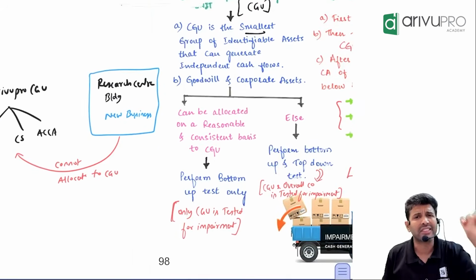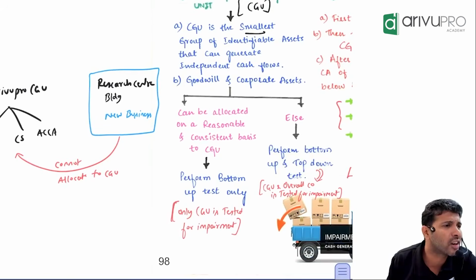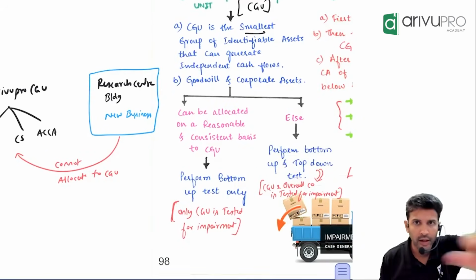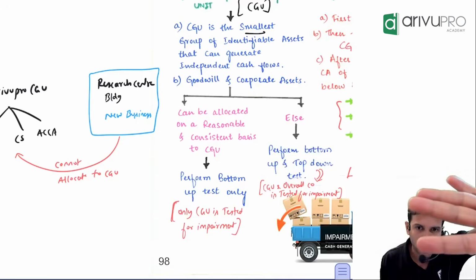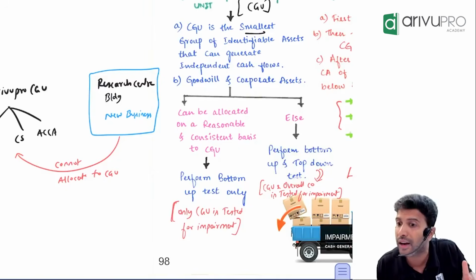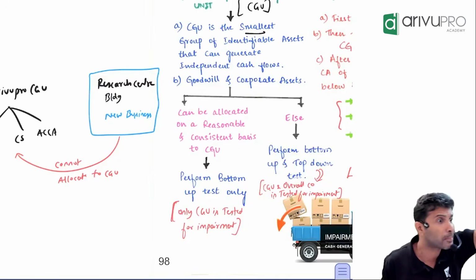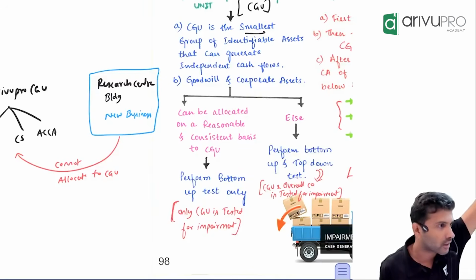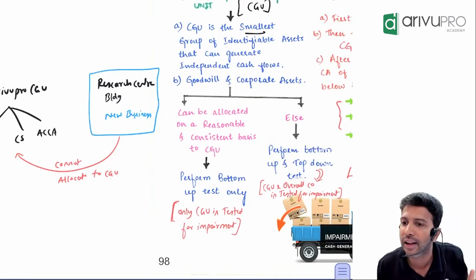Now, is it necessary we should have only one group of assets in the organization, or can we have more than one group? More than one group. Now here, these 4 assets in Chennai are one CGU. These 4 assets in the Chennai branch are one CGU. I can have the same 4 assets in Bangalore also. That becomes CGU number 2, because that is generating separate benefit. This is generating separate benefit.